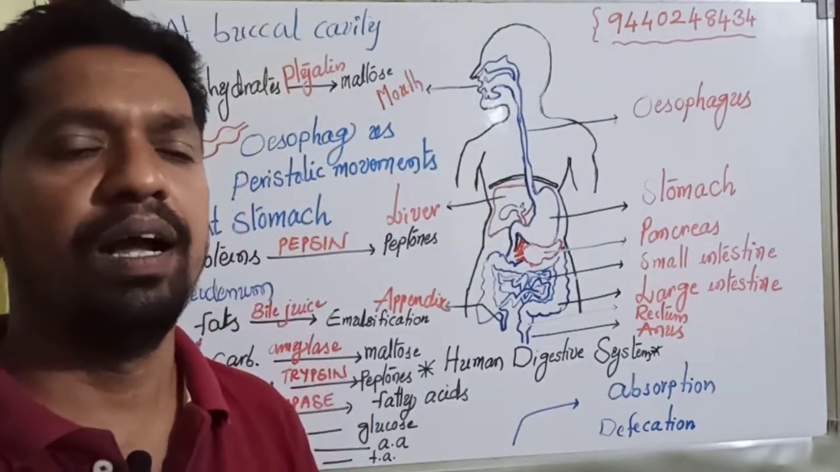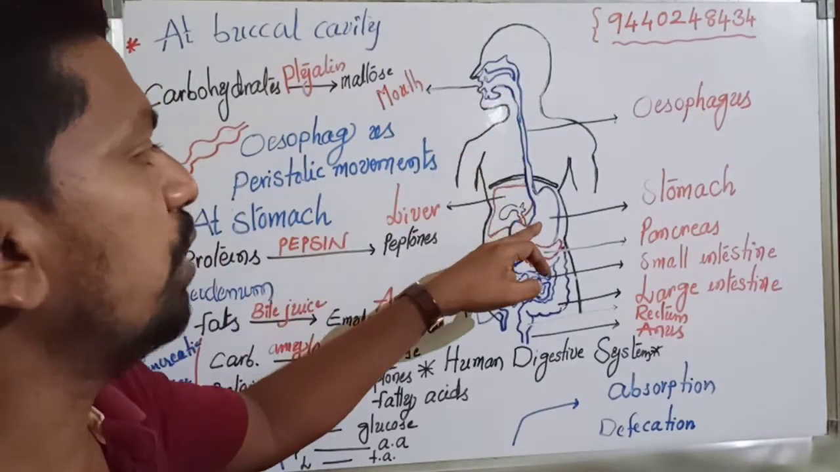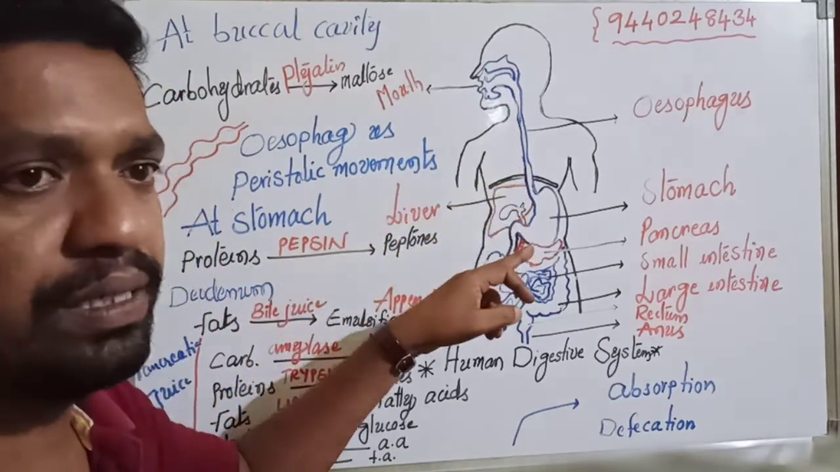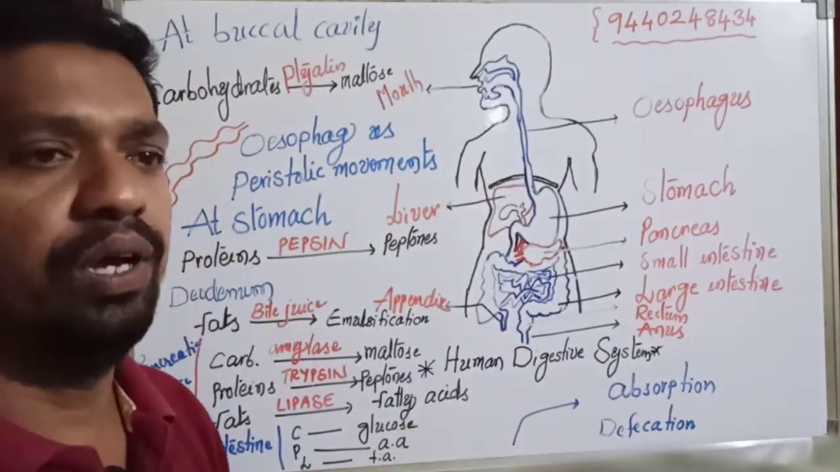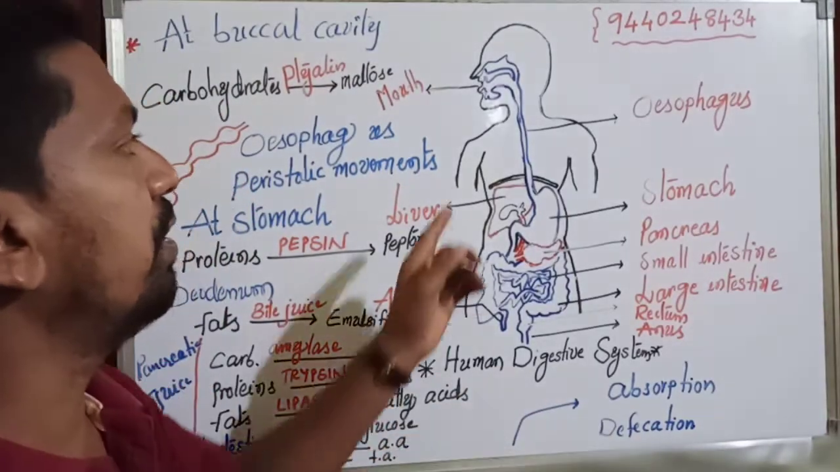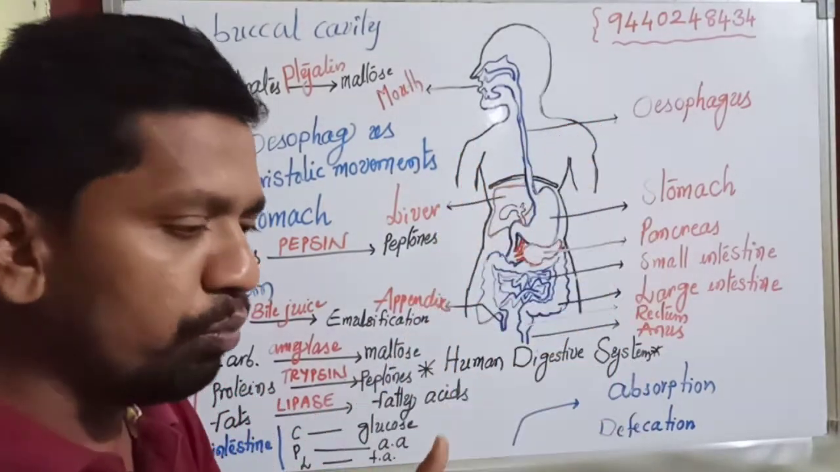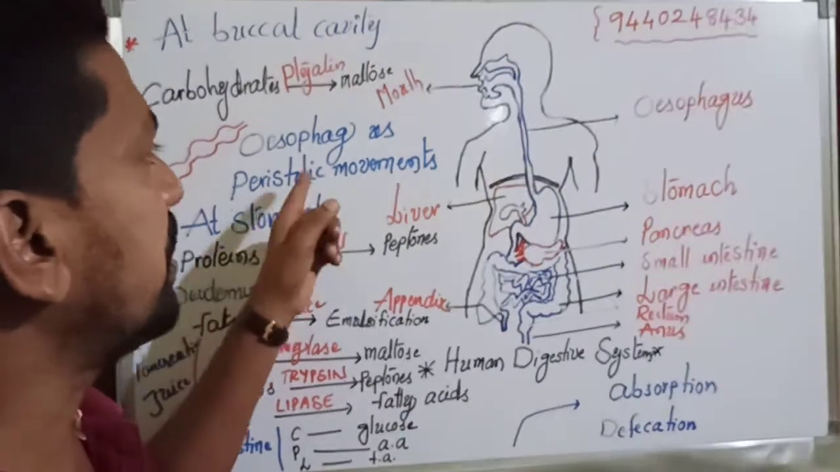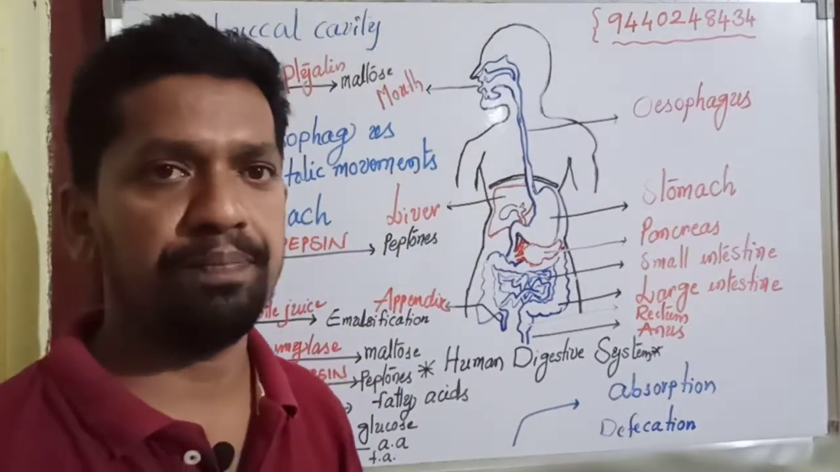I repeat, after swallowing, the food has to enter into the stomach, a big sac, through the esophagus, but the transportation of food requires some force, which is created by the contractions of the muscles in the esophagus. Finally, they produce a wave-like movement in the esophagus known as peristalsis or peristaltic movement. So finally, the food enters into the stomach.